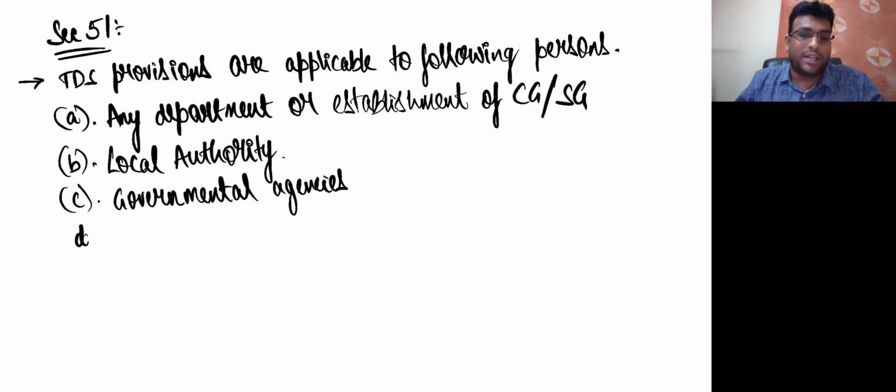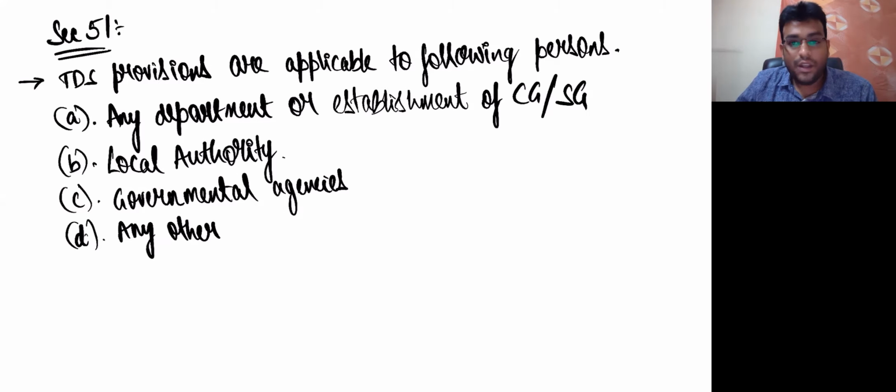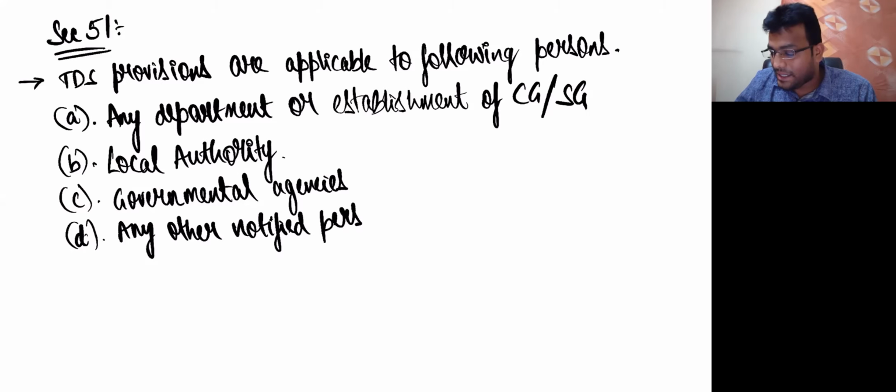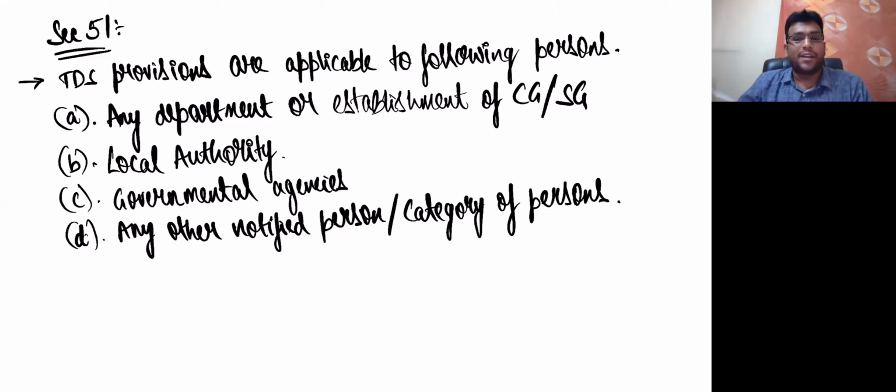Fourth one, D point I'll write: any other notified person or category of persons. So it is very important to know who are this notified category of persons. Getting clarity, friends? We'll discuss all that, who are notified. But before that, let's write one note, my dear friends.